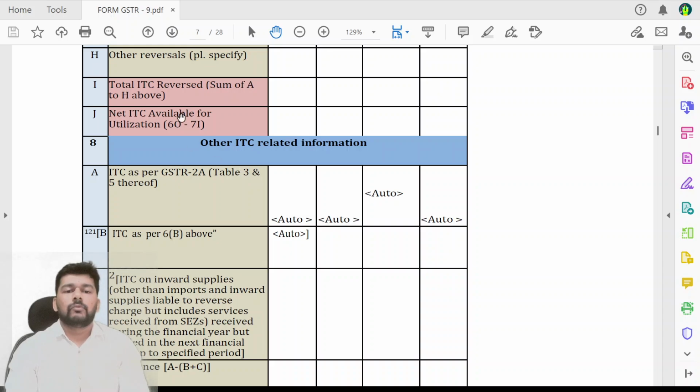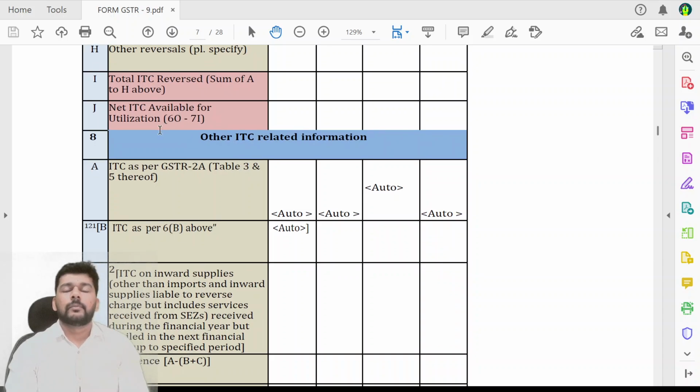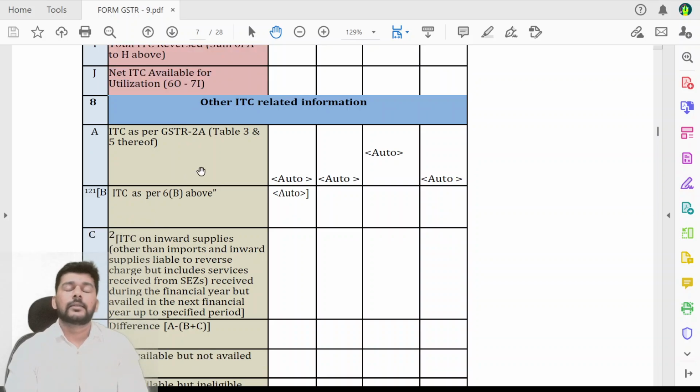Now once that is there, you will be at 7J, which talks about the net ITC which is available for utilization. This is a very crucial table or row, because this is of course going to be looked into when your assessments take place. Now friends, if we move on to table number 8.